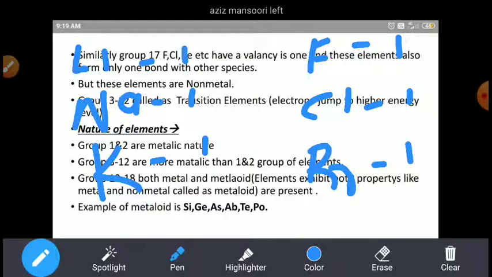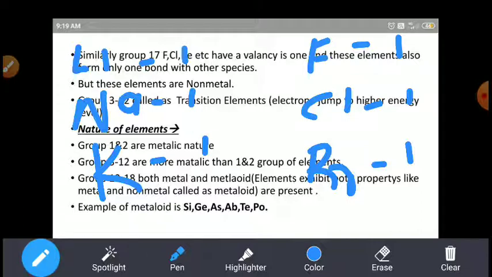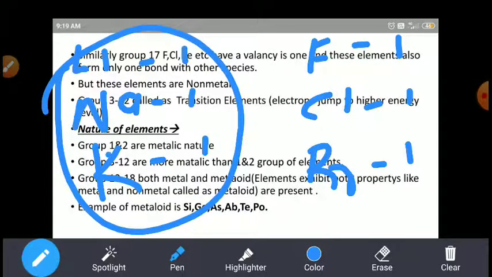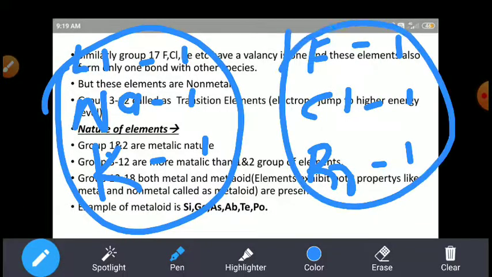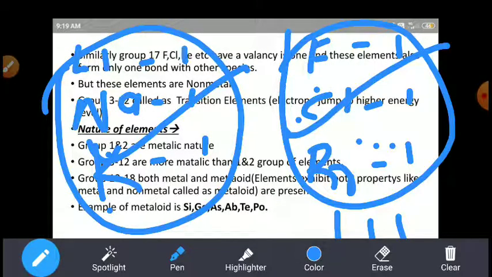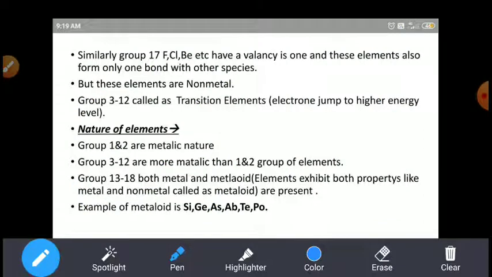But the difference is that these elements are metals, and these are non-metals. Metals have a tendency to donate electrons, but non-metals have a tendency to accept electrons. These species never donate electrons, they only accept electrons. So these are the non-metals.